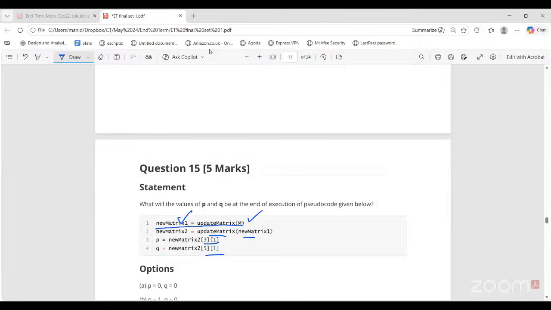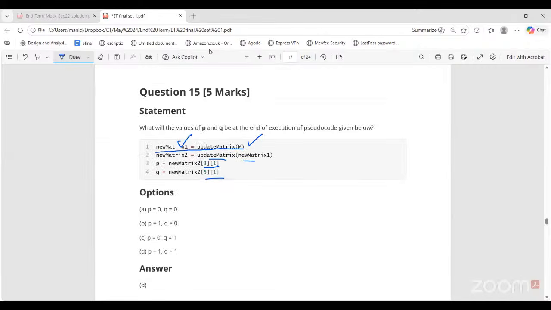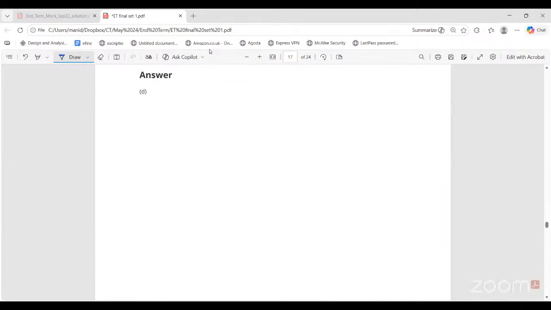So this is the correct option. P is also 1, Q is also 1. So when you create the first new matrix 1, that is also adding the 1-hop paths along with the previous direct paths. When you create new matrix 2, this is having direct paths plus 1-hop paths plus 2-hop paths. 3 types of paths are there. So P and Q values are both 1 in the new matrix. So from the graph, this type of question you will get.